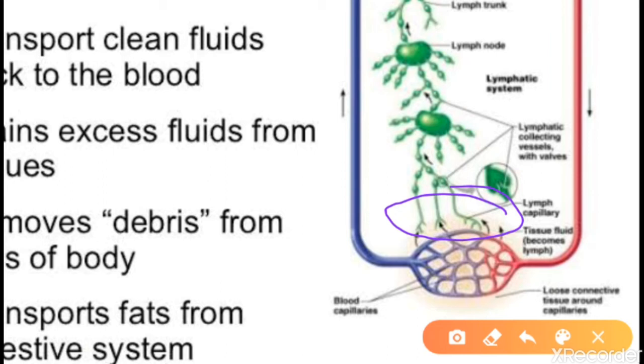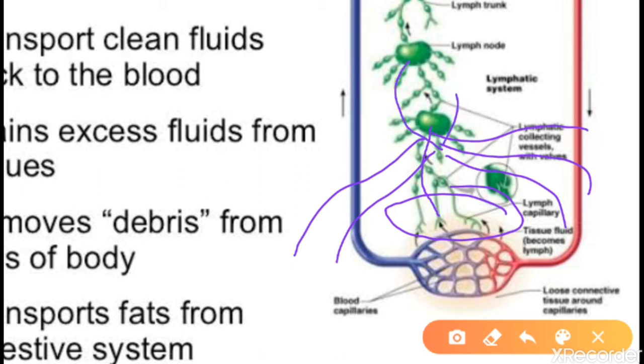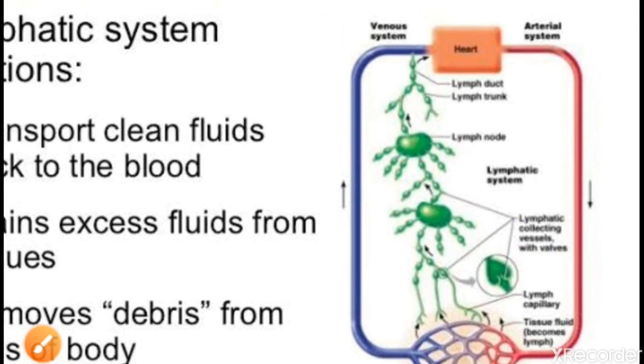They will collect and give them to the lymph vessels from the whole body. Lymph vessels will collect all these things in the lymph node, and after that the lymph node will give it to the heart. So this is the lymphatic system.